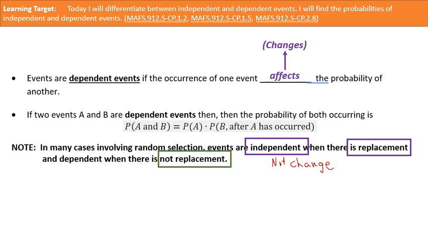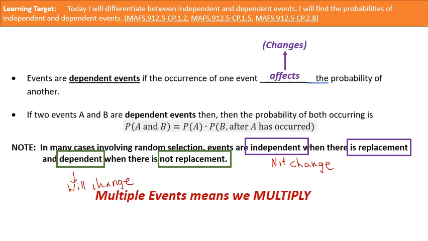If they say something is not replaced, that means we're talking about dependent events, and that means that our probability will change. All right, so in both cases, we can think about multiple events means we multiply. Okay, multiple events means we multiply. Let's see how it works.